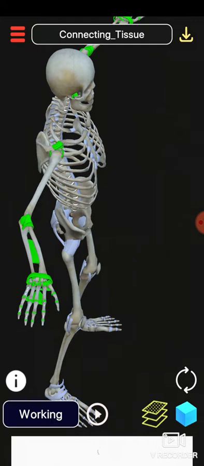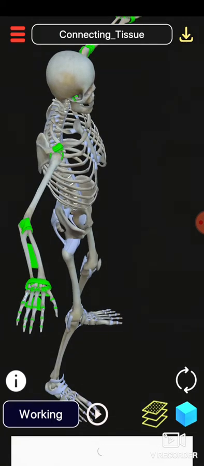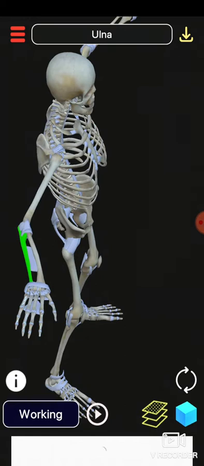These are connecting tissue. This is the wrist part, and by the wrist, fingers are connected to the radius and ulna. When we are touching our elbow, the bone there is the humerus bone, and with the help of connecting tissue these bones are connected, forming your hand.